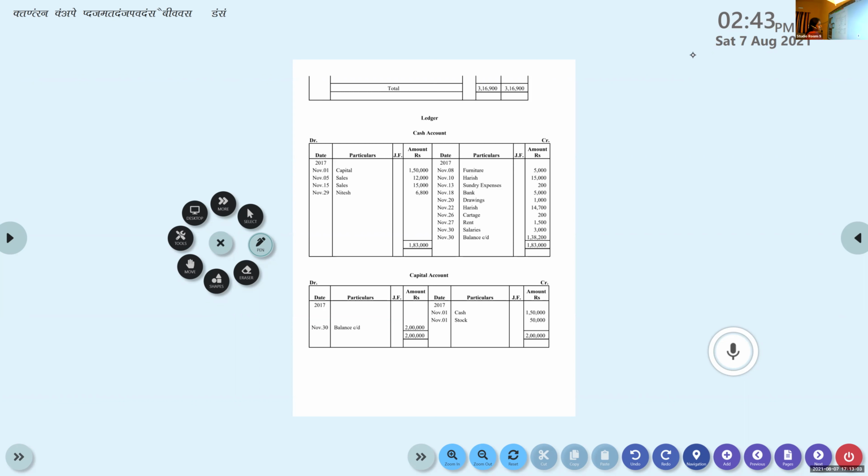Check the balancing. Calculate both the amounts, debit amount and credit amount. You will calculate the totals. First of all, you will write it as a rough figure somewhere near. Then you understand that the debit side total is greater, 1,83,000. So we will write it on both sides, debit as well as credit side.